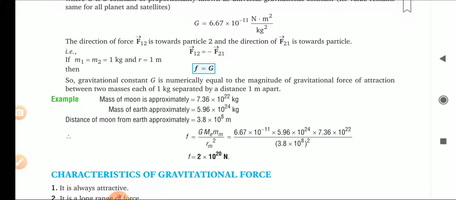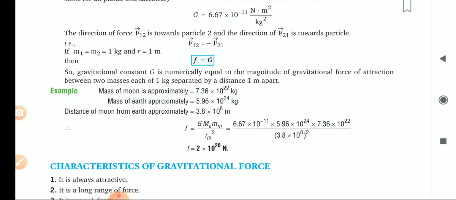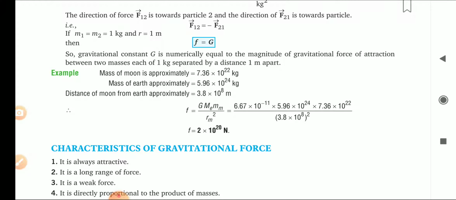If two masses are separated by 1 meter, and those two masses are of just 1 kg, then that capital G is equal to the force of attraction. In that way we can define this universal gravitational constant, and we can get its value also. So gravitational constant G is numerically equal to the magnitude of the gravitational force of attraction between the two masses each of 1 kilogram separated by 1 meter apart.